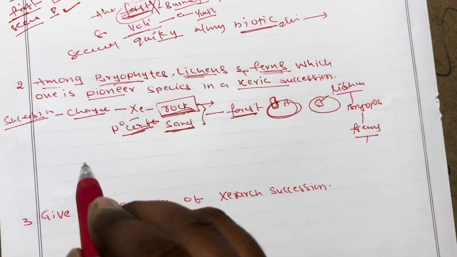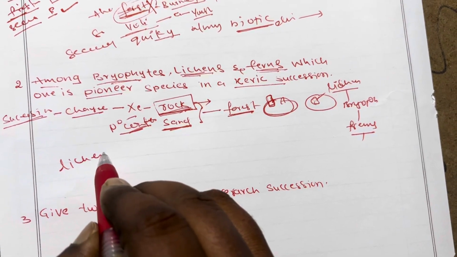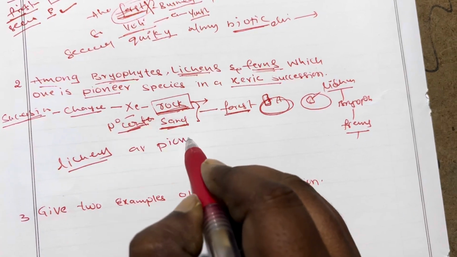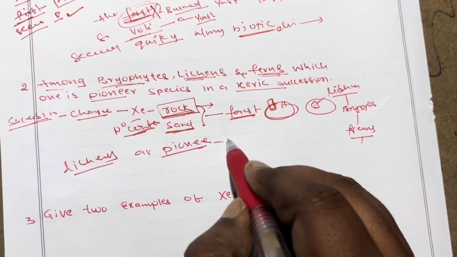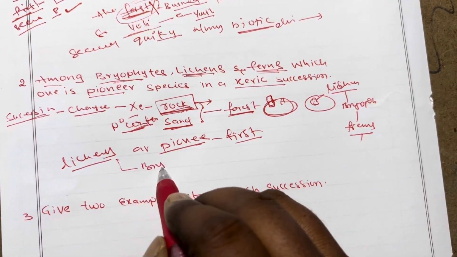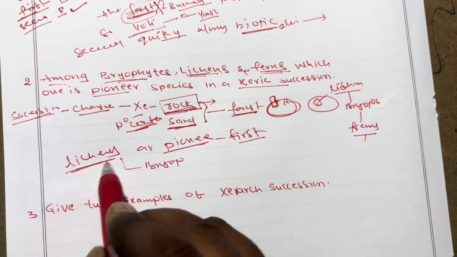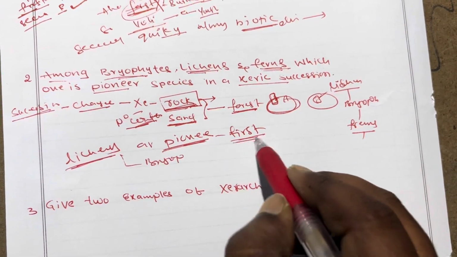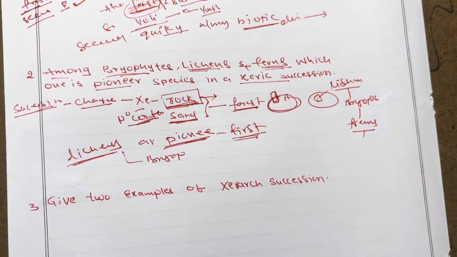Our answer is that lichens are pioneer plants. Pioneer means first plants. After the lichens, bryophytes.